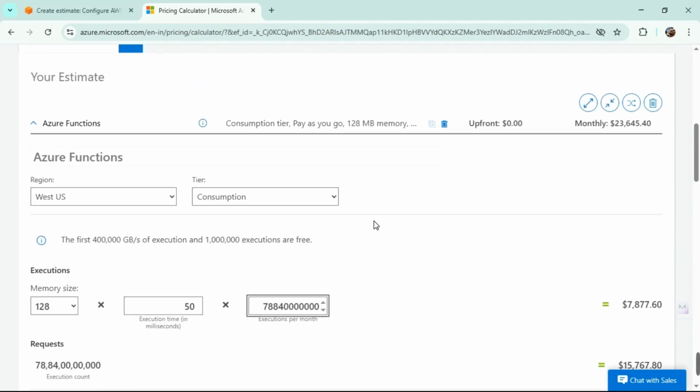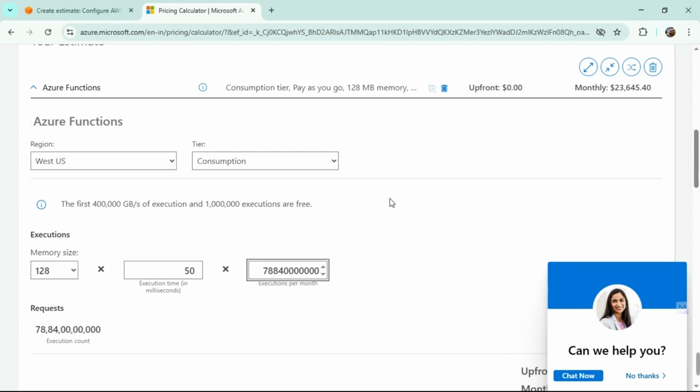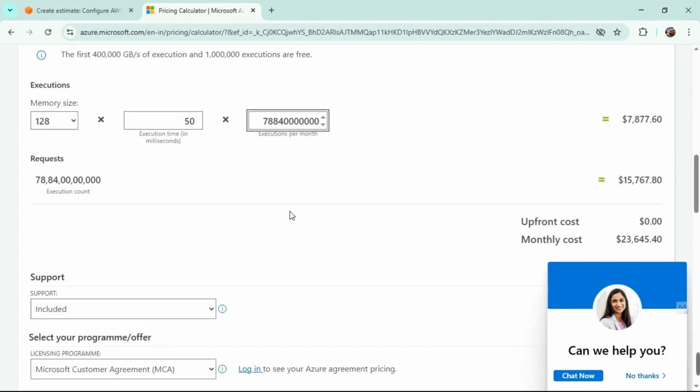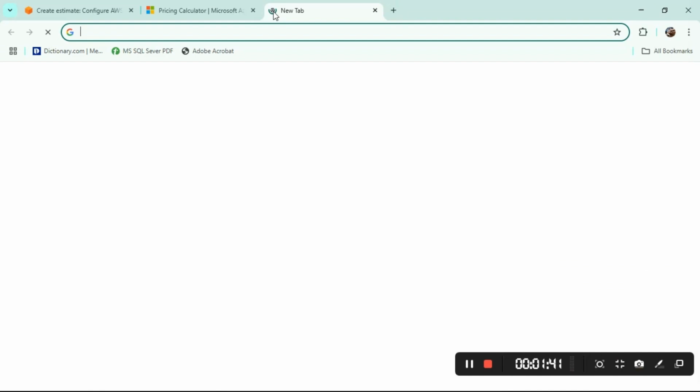Well, of course, we saw a similar estimate to that of Amazon. But before you subscribe to any of the services, kindly estimate how many requests you're going to make, how many executions you're going to make, and the default memory size will be 128. It depends on company to company. Kindly estimate and then plan your applications for the cloud accordingly. If you want to shift from normal applications in your office to cloud, it's very sophisticated, but kindly look at the cost. They are very high.